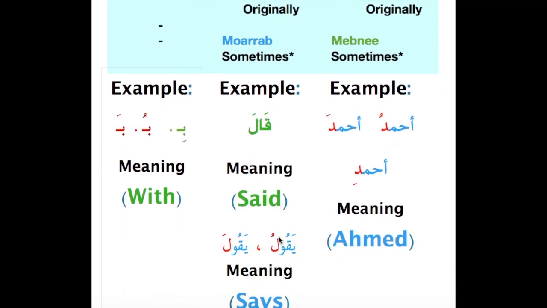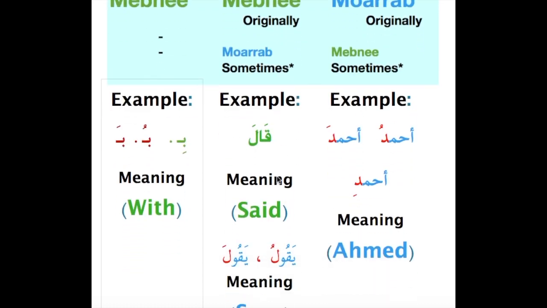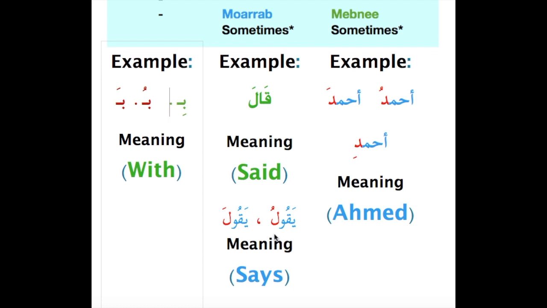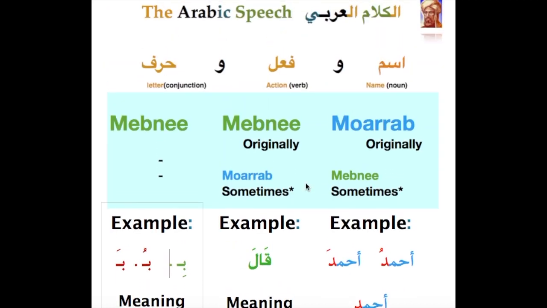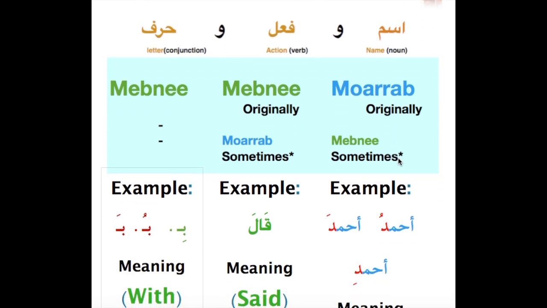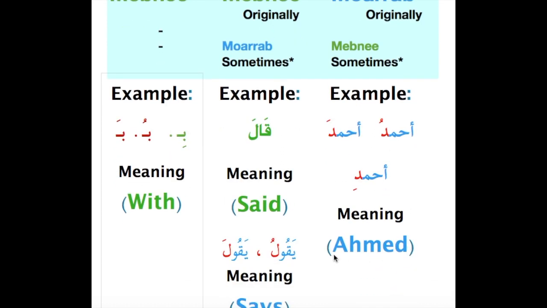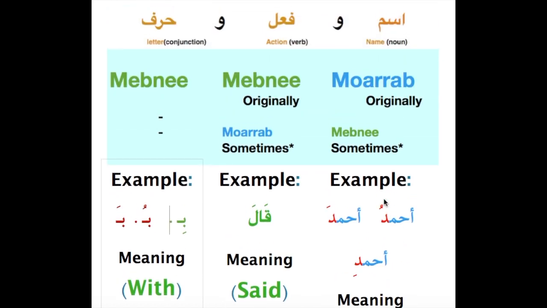But sometimes the fi'l, the action, can be Mu'rab, as in the example of يقول. يقول, which means says, can come as you can see here, so it could be either يقول or يقول. Now the last one we have is the ism. The ism is originally Mu'rab. For example, we have Ahmad, which can be Ahmadu, Ahmada, or Ahmadi. It means Ahmed as a name. We will go into details.